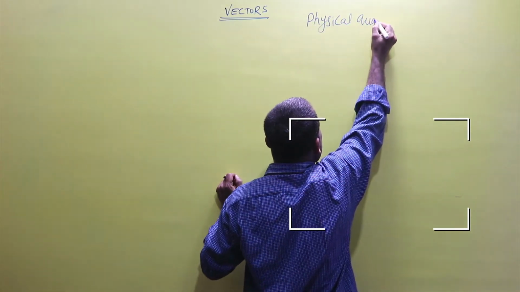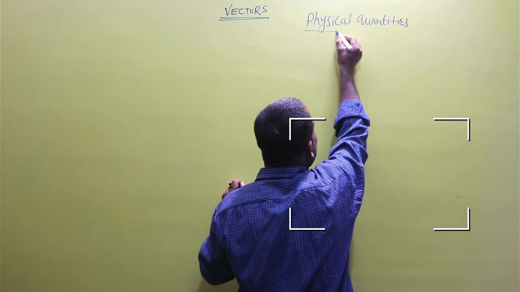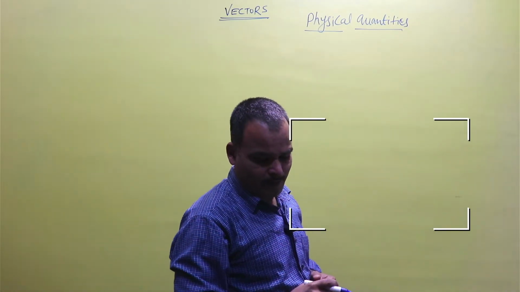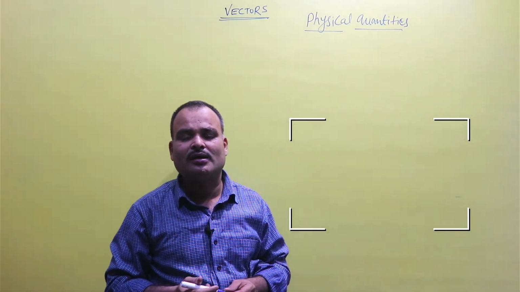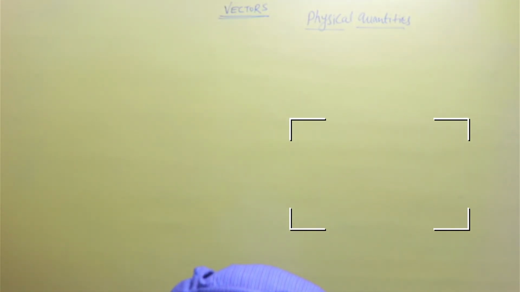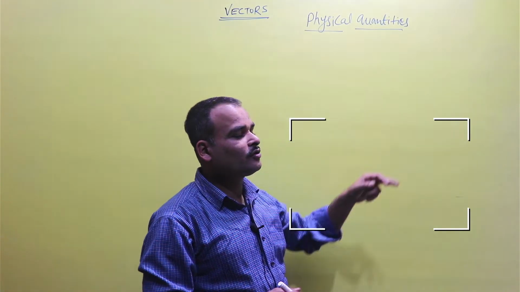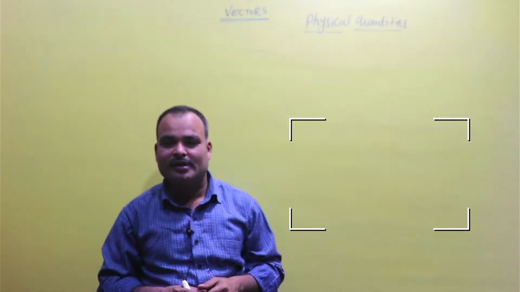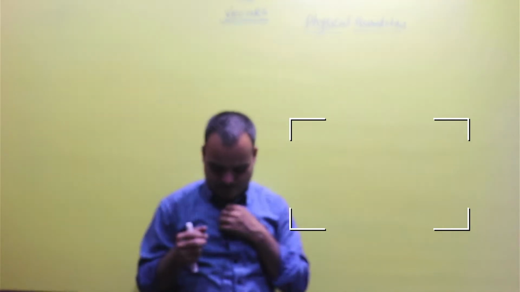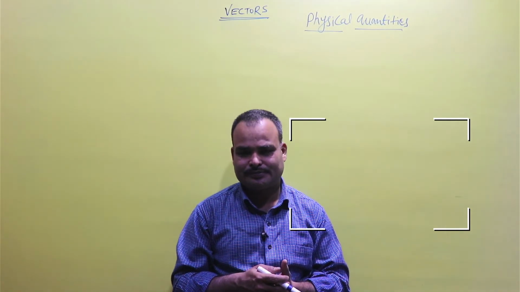Physical quantities. What are physical quantities? So there are two types of objects present in nature.